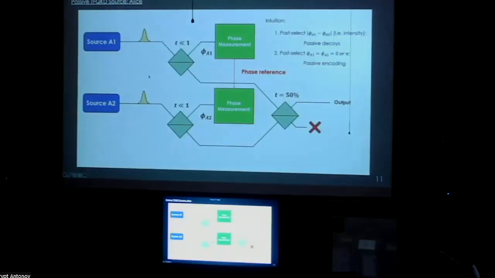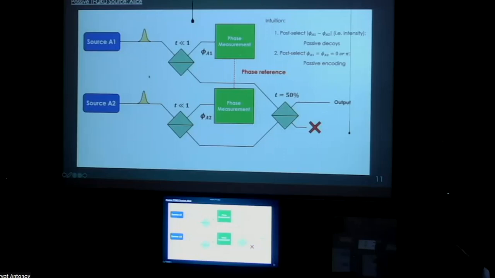Here's the source for Alice. She has sources A1 and A2, so two local phase randomized lasers. Note that this is very similar to passive decoy state, but the only difference is that Alice splits off her signal classically for a phase measurement. So now she knows the exact phase positions of phi A1 and phi A2. If she post-selects based upon the phase difference of A1 and A2, then that's exactly the same as passive decoy.